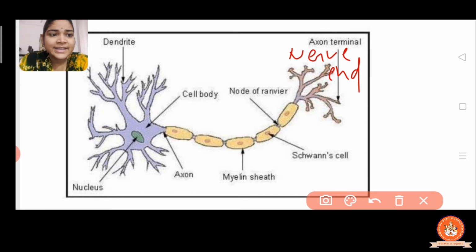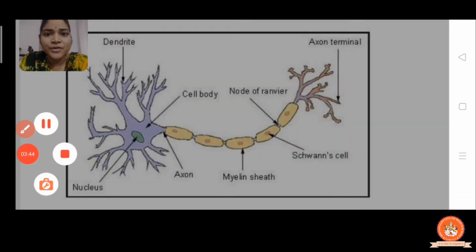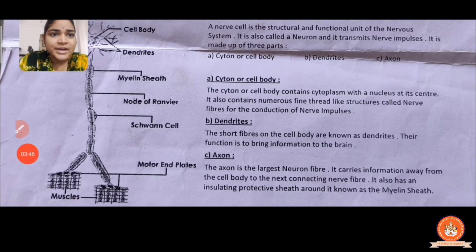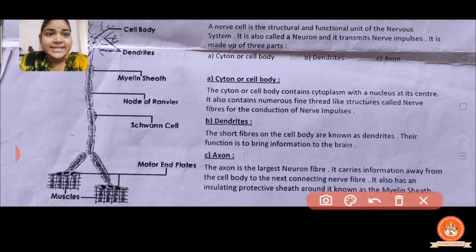Now let us see all the functions one by one. Yes, the nerve cell is the structural and functional unit of the nervous system, and it is also called the neuron, and it transmits nerve impulses. It is made up of three parts: the cytone or cell body, then dendrites and axon.